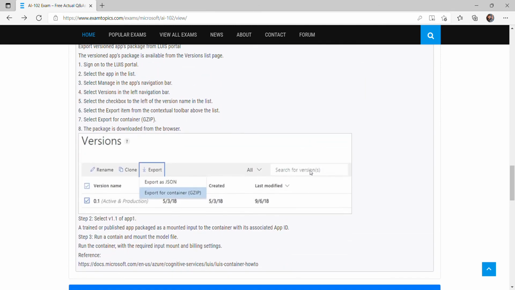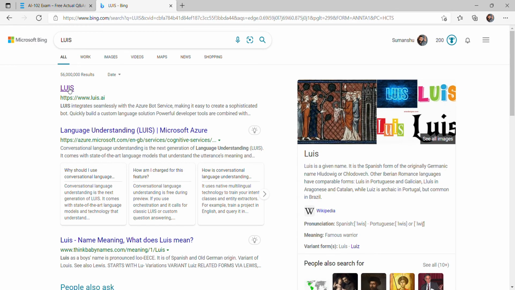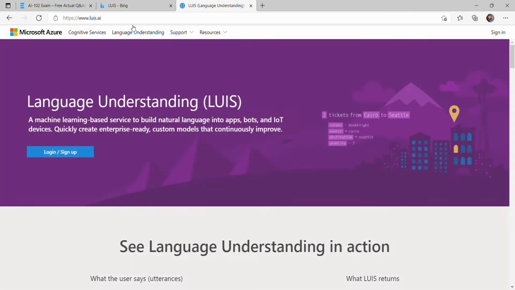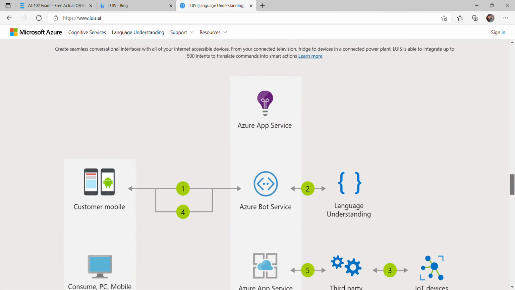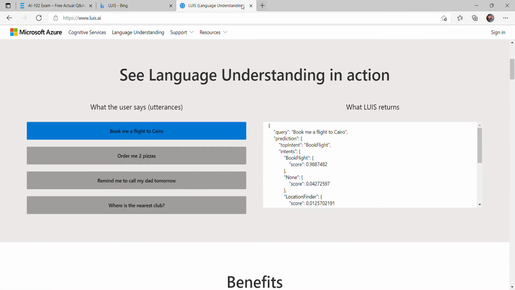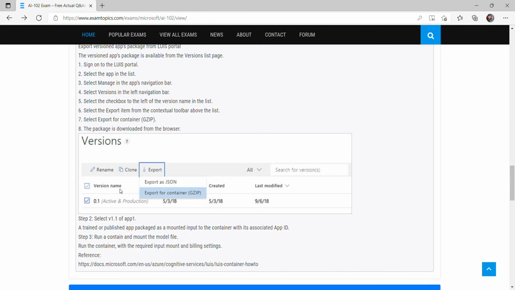So there is basically LUIS. LUIS is Language Understanding. It has one portal, luis.ai. So with the language understanding model, we can do everything here using the GUI interface, and we can even do it by using a programming language. If there are versions, let me show you in the official documents.